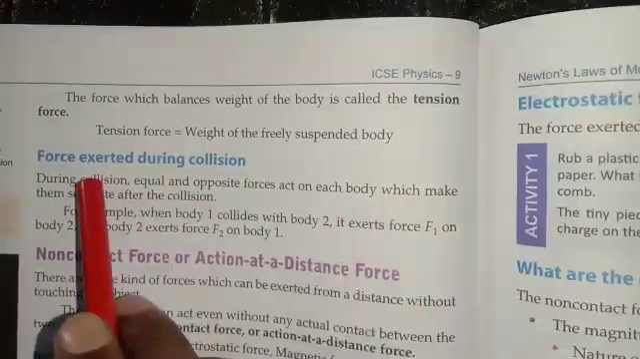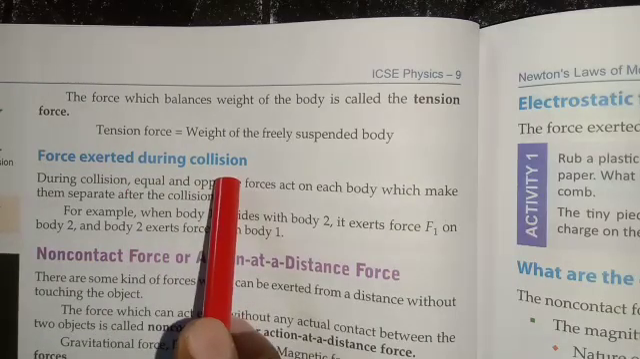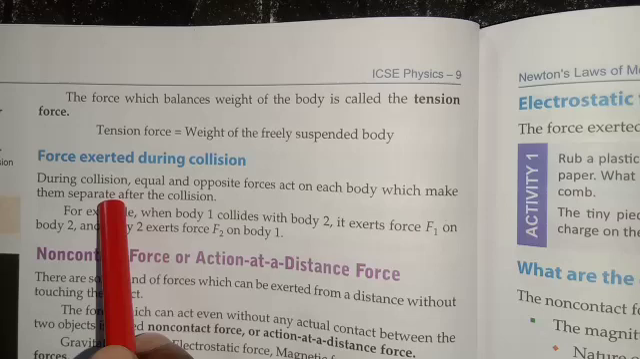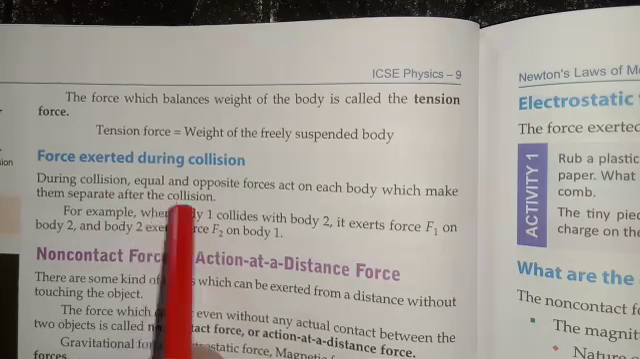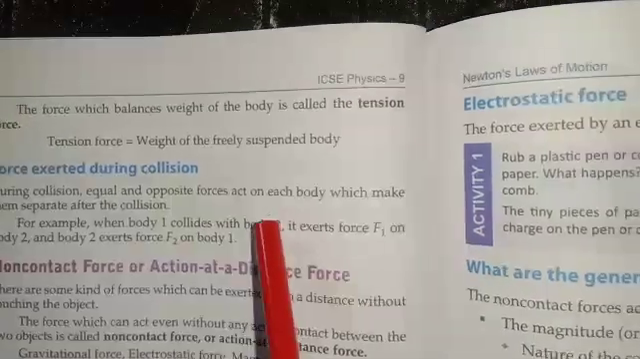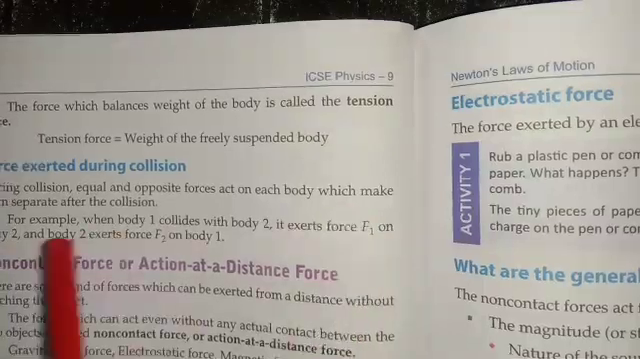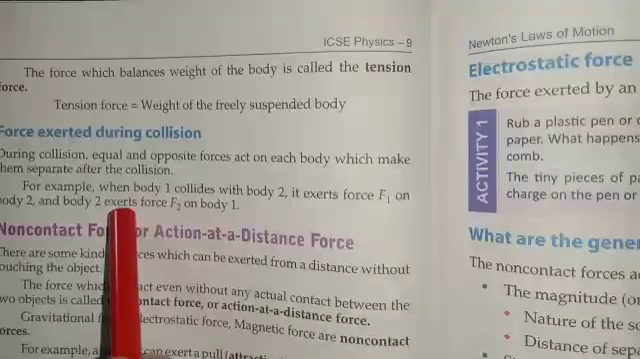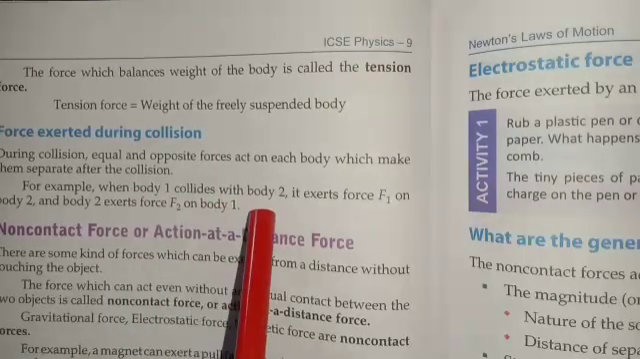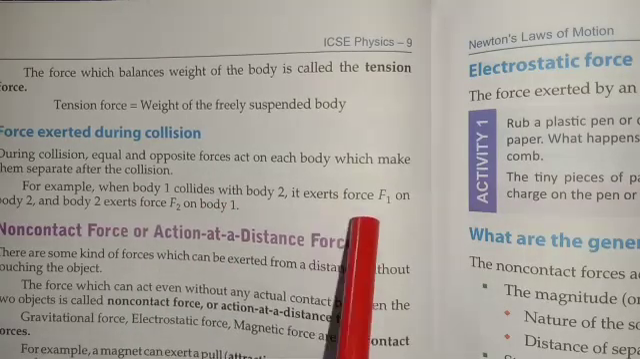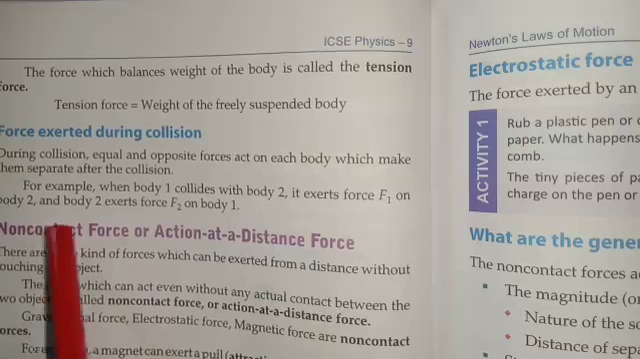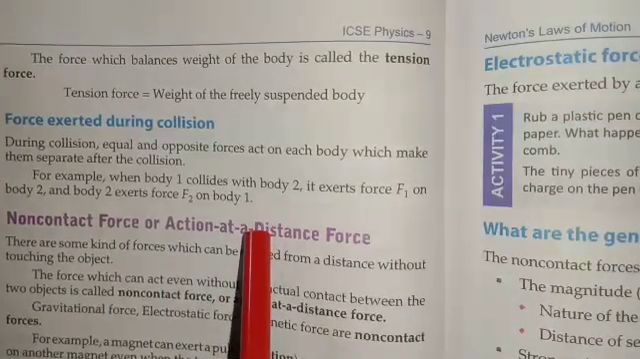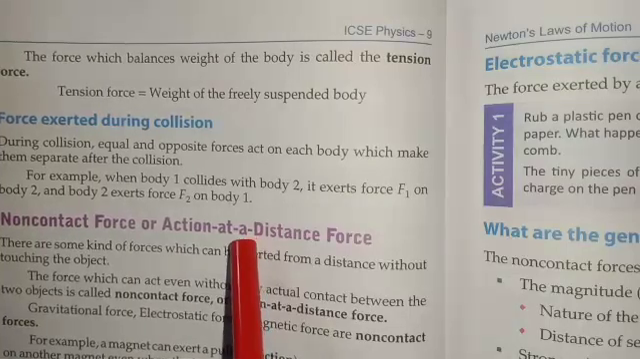Now come to the force exerted during collision. During collision of two particles, equal and opposite forces act on each body, which makes them separate after the collision. For example, when body 1 collides with another body 2, it exerts force F1 on body 2 and body 2 exerts force F2 on body 1. These are called forces exerted during collision.